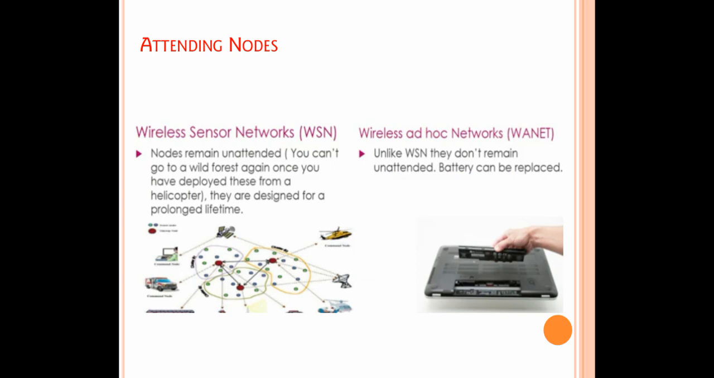Next, attending nodes. In WSN, the nodes remain unattended. That means if you consider some areas like a wild forest area, over the sea, and remote places, you can't go to those places. But if you want to measure parameters in those particular areas, it is very difficult. In such cases, we simply drop these sensor nodes from a helicopter, and these nodes are designed for a prolonged lifetime. Whereas in a wireless ad hoc network, that doesn't happen; they don't remain unattended. Batteries are replaced if the batteries or the nodes are damaged.